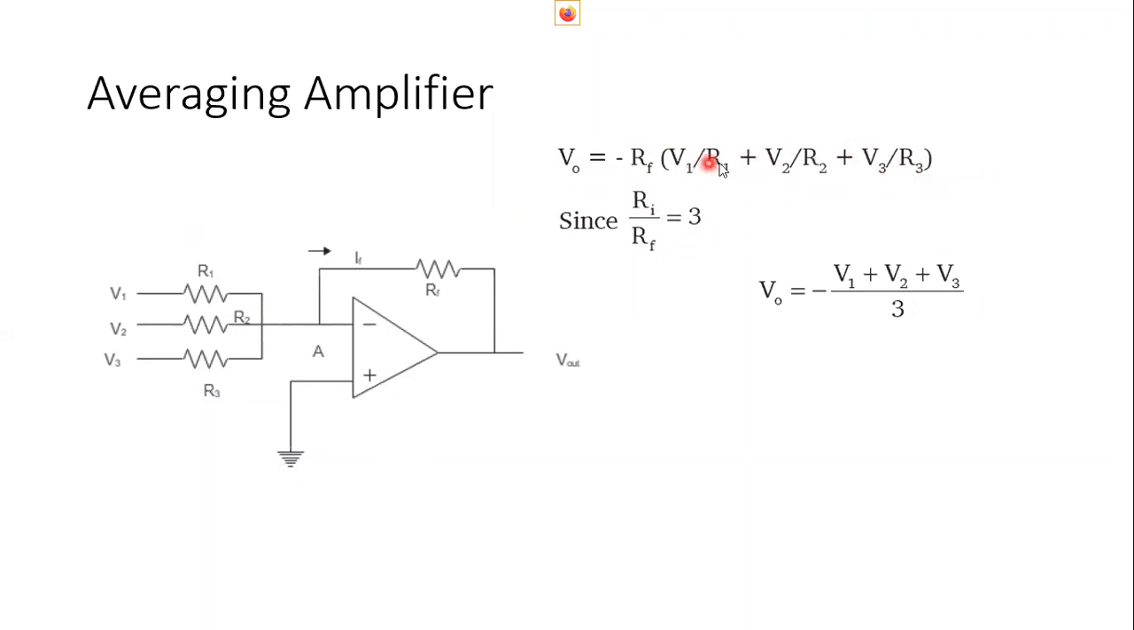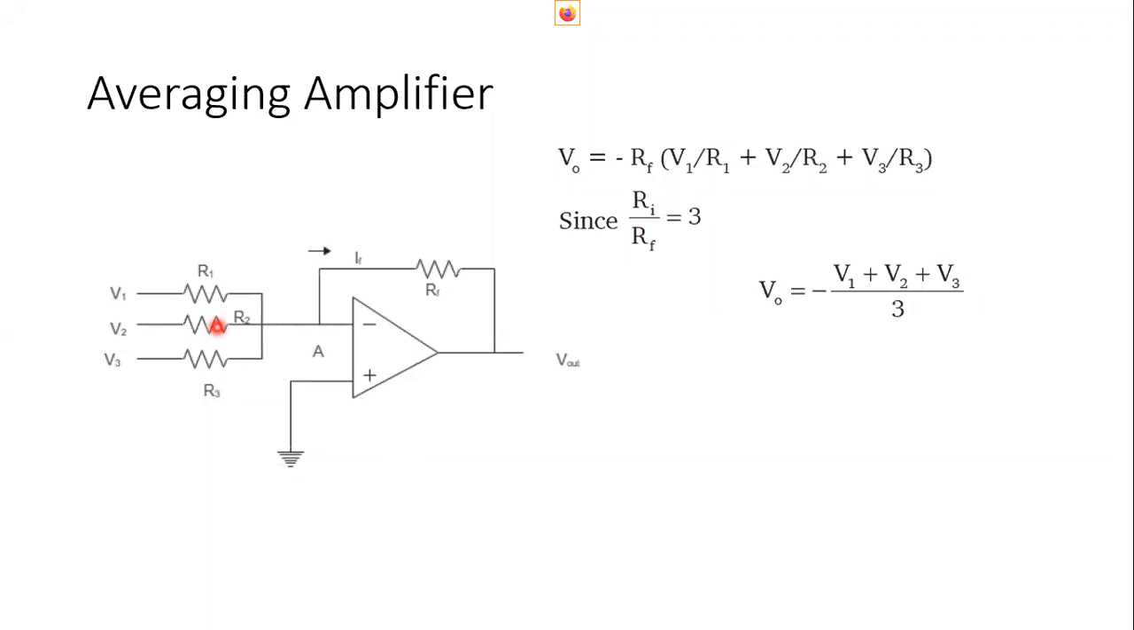So by taking these resistance values as the same, R1, R2, R3, the gain becomes minus Rf by Ri, that is 1 by 3, into the sum of these voltages, V1 plus V2 plus V3. This minus sign indicates a 180-degree phase shift. So a summing amplifier can work as an averaging amplifier.